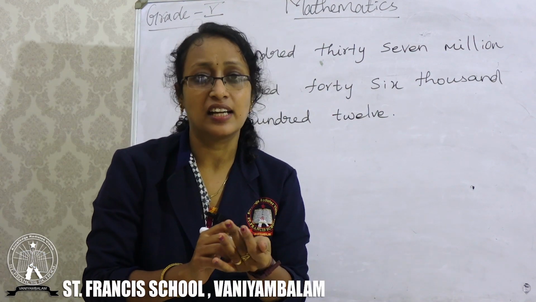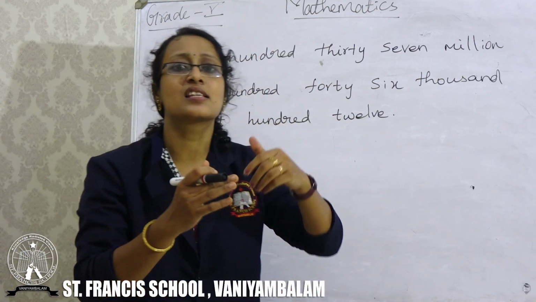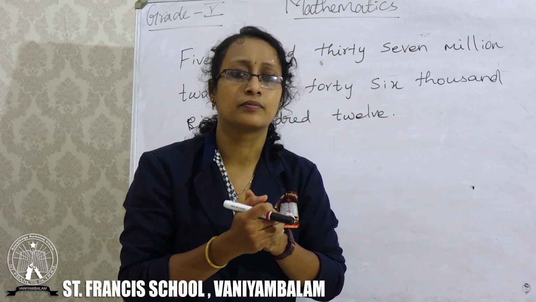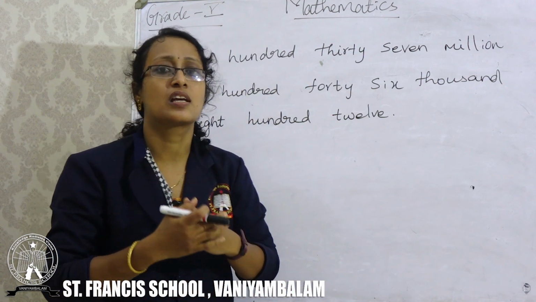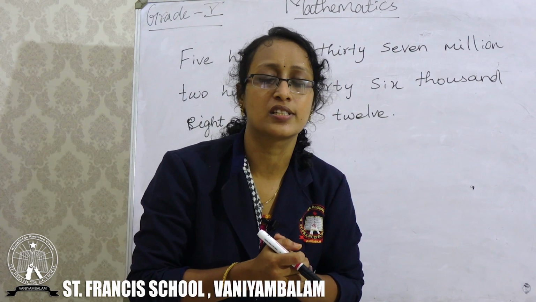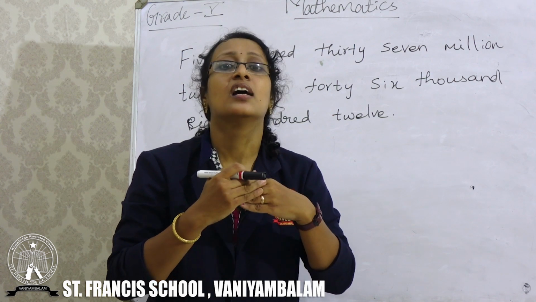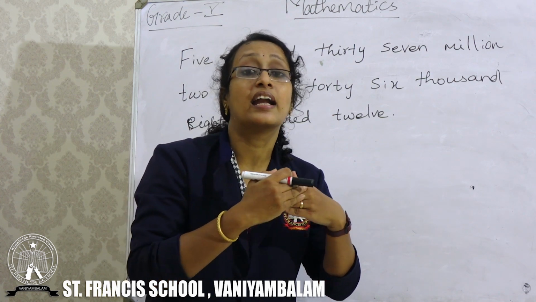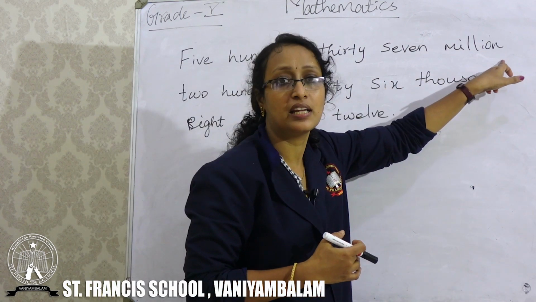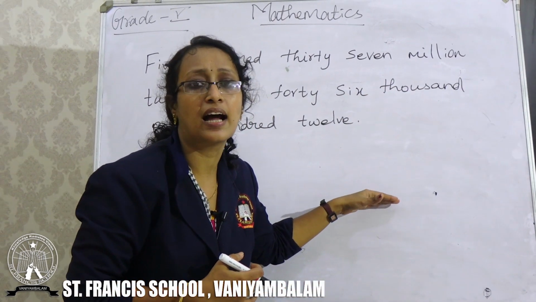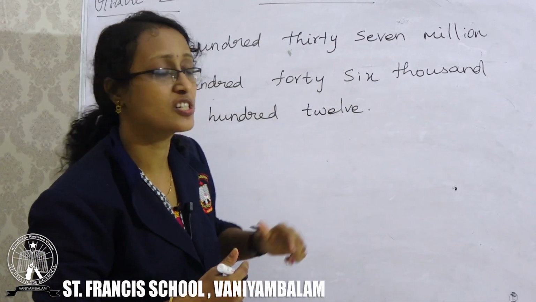First, let us see what type of system this is. Is it the Indian system or the international system? It is an international system of numeration. How will you say this? In the Indian system, you have ones, tens, hundreds, 1,000, 10,000, and after 10,000 you have lakhs. But here you have million. So you can conclude that the given number name is in the international system.